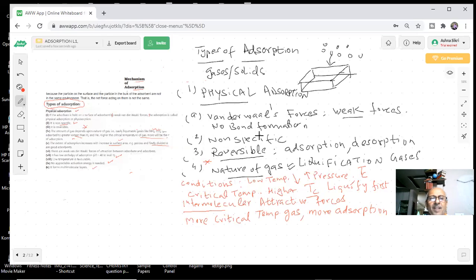It's not just one layer, there will be layer above layer above layer. So multi-molecular adsorption takes place. All this is happening, students, in the physisorption process. So in physisorption, the extent of adsorption, a further important point, depends on the surface area.